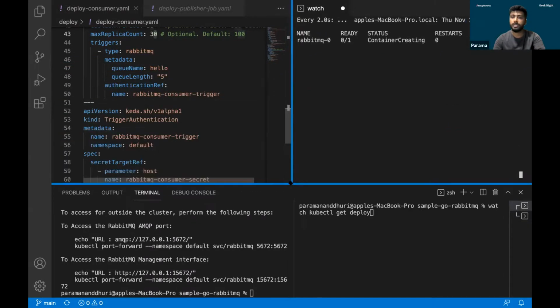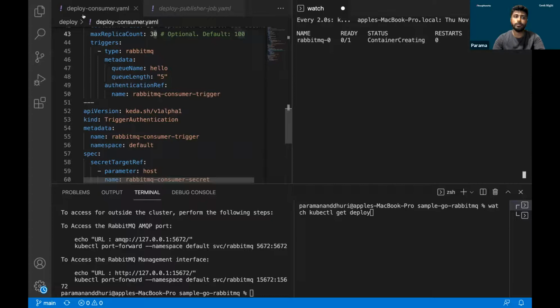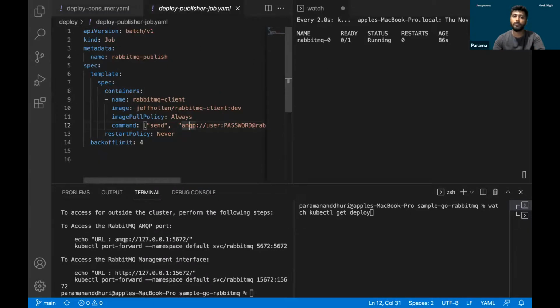Any questions till now? We are going to explore 3 parts for implementing this POC. First will be the RabbitMQ server, which we are implementing over here. Next will be deploying this consumer, which will be in ready state with 0/0 replicas. The last part will be deploying the publisher.